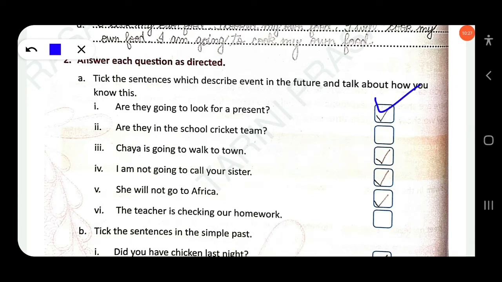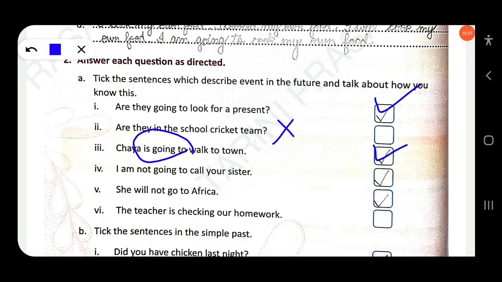Then next, are they in the school? No. Chaya is going to walk to town. Is going to means we use shall or will plus v1, we also use simple present, and we also use be verb plus going to. Here the be verb is used. Chaya is going to walk to town, you have to make a tick here.